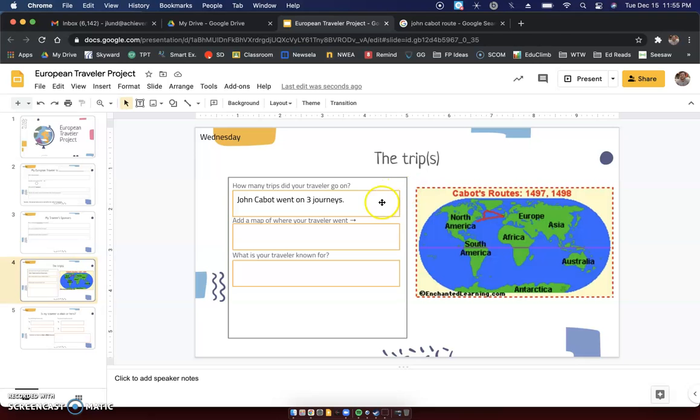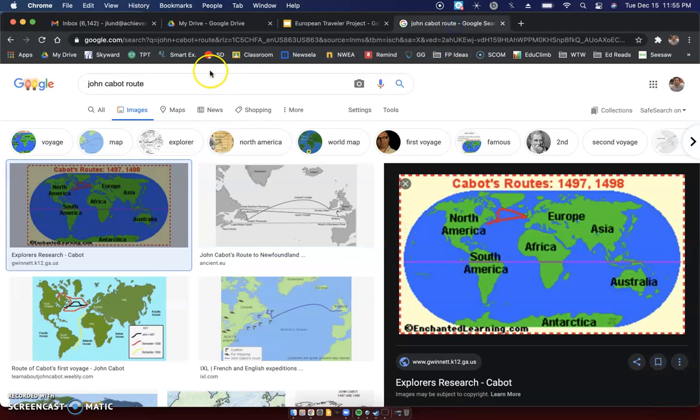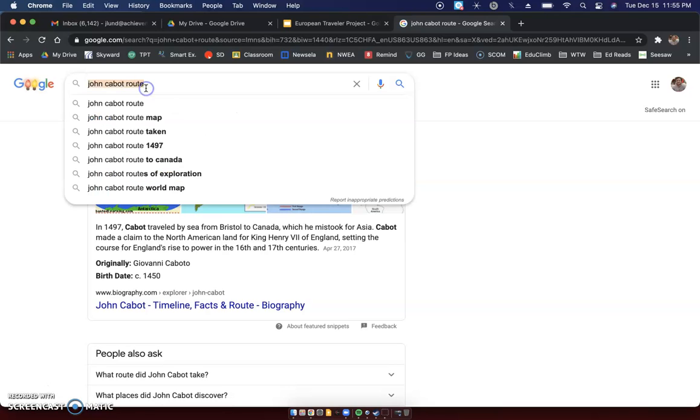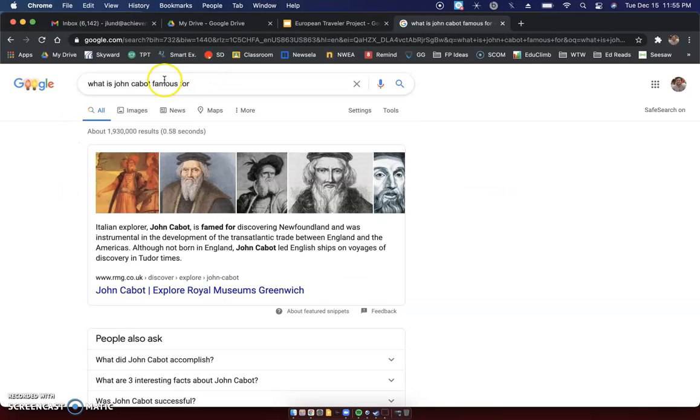All right, so 2 down. How many trips? Here's a map of where he went. What is your traveler known for? This is something that we can Google as well. If you're somebody who has Ferdinand Magellan, Leif Erikson, or Christopher Columbus, it's a little bit easier to know what he is known for. I'm going to Google this here. What is John Cabot known for? I said, what is he famous for?